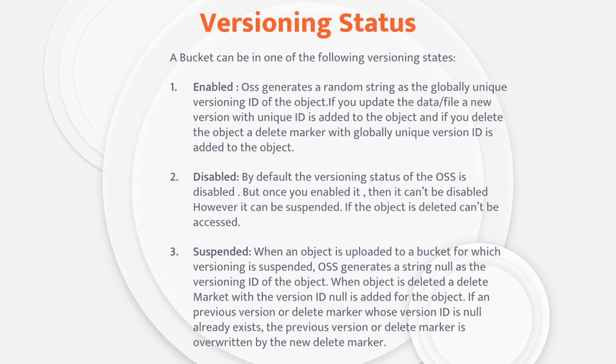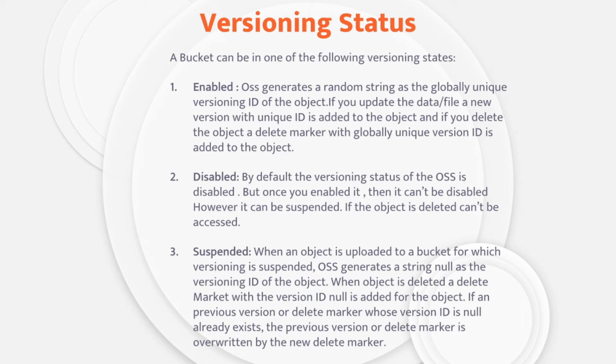The next status of versioning is disabled. By default, the versioning status of OSS is disabled, but once you enable it, then it can't be disabled, which means that for your work, you enable versioning, and after some time, if you want to disable versioning, then it can't be disabled. It is a very important point. Before versioning, you have three versioning statuses: enabled, disabled, and suspended. And after you enable versioning, you have only two options: either it is enabled or it is in suspended status.